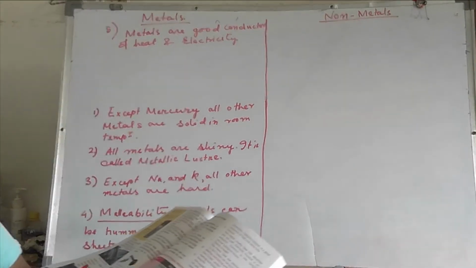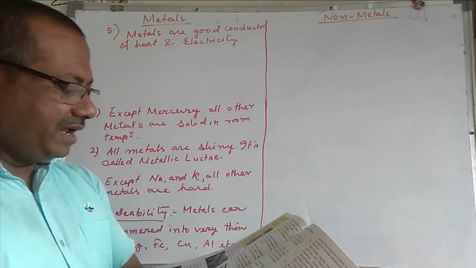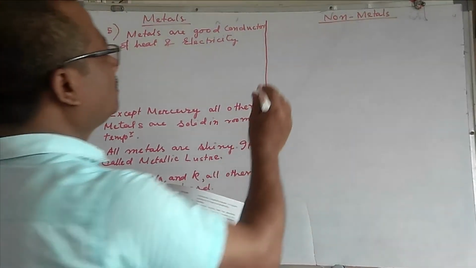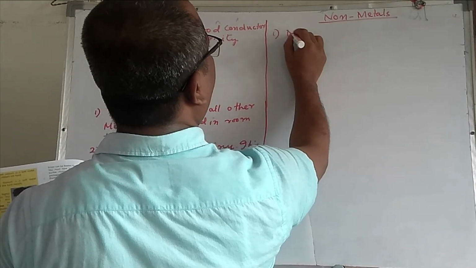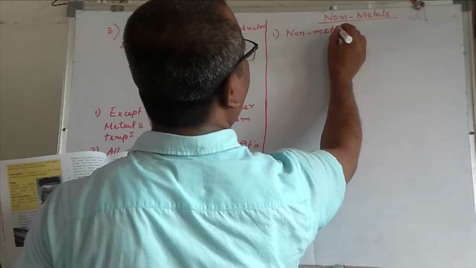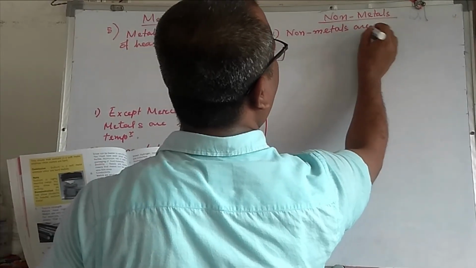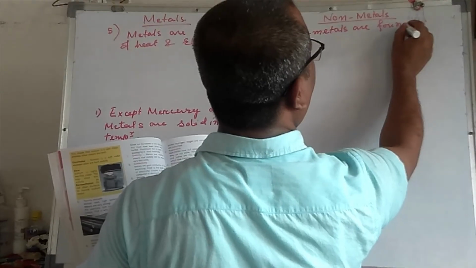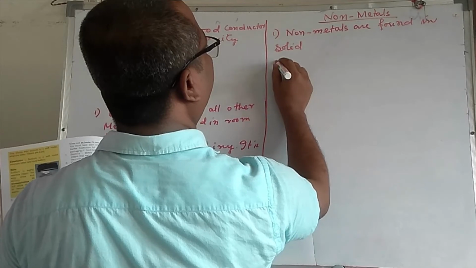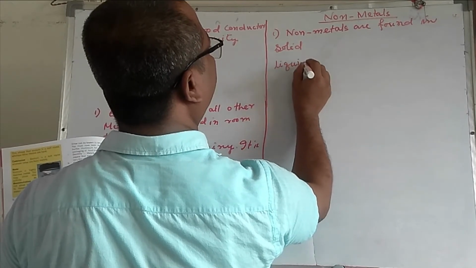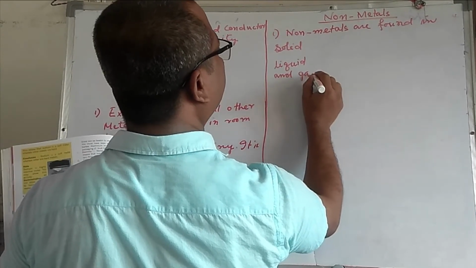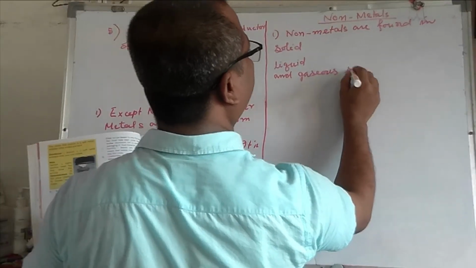Physical state. Non-metals may occur as solid, liquid, or gases at room temperature. That means non-metals are found in solid, liquid, and gaseous states.